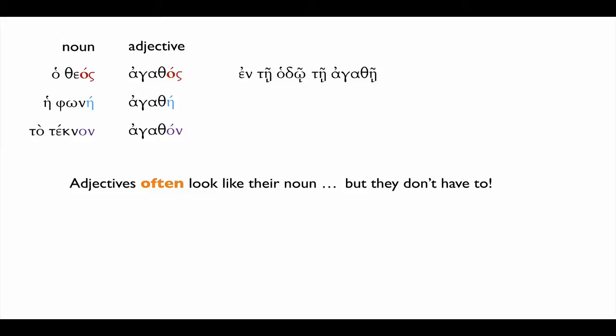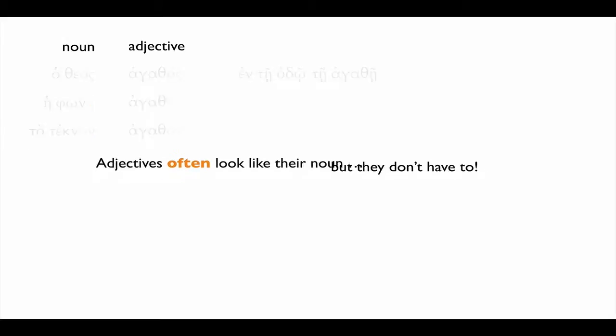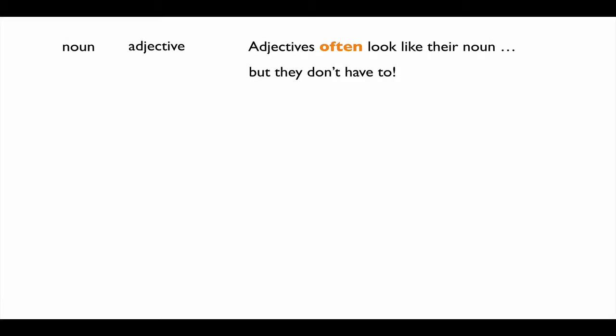Let's practice just a little bit more with nouns that don't look like their adjective and think about in what sense they truly do agree. So this time, let's take another noun that's not totally transparent as regards to its gender. If we wanted to form the adjective from agathos that agreed with that, what would it be? It would be tou agathou. So here is the declension for prophētēs: ho prophētēs, tou prophētou, tō prophētē. And we start with the nominative and we come down to the dative singular.